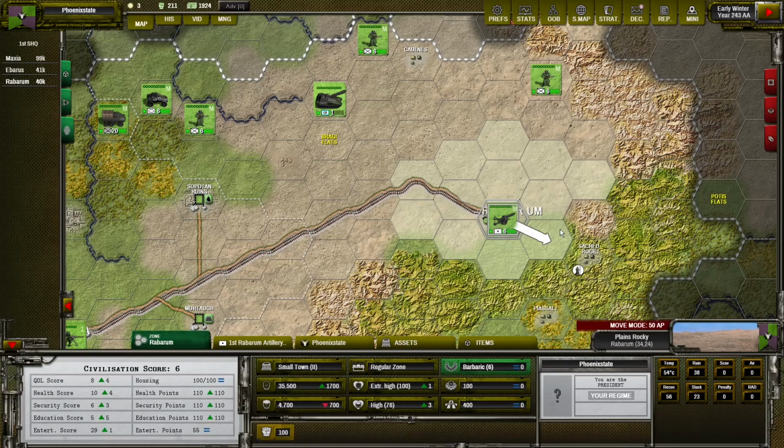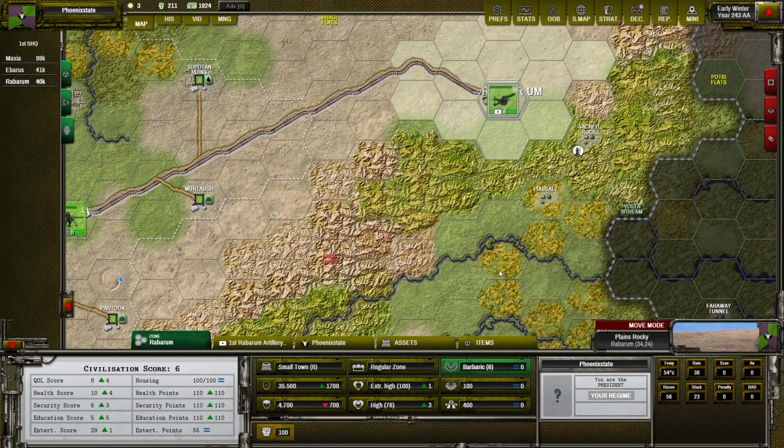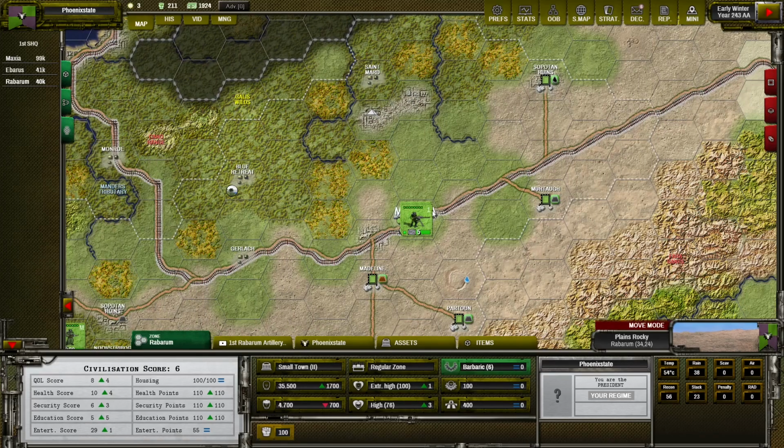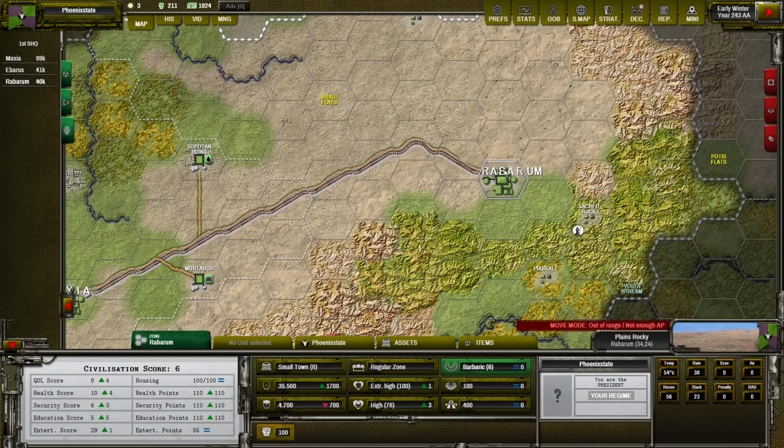There is one warning regarding the civilization score and quality of life. If you make other zones more attractive for people by increasing the quality of life, you might end up in the situation where people will leave your capital, where you have the majority of assets, and will migrate to different zones where there is better quality of life.